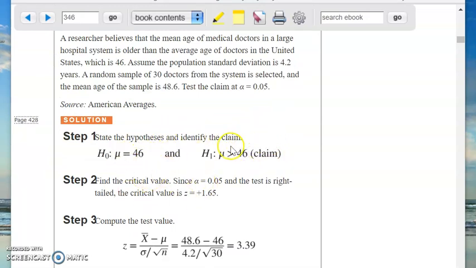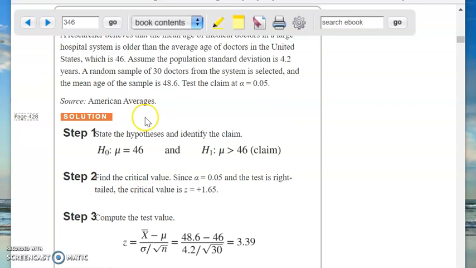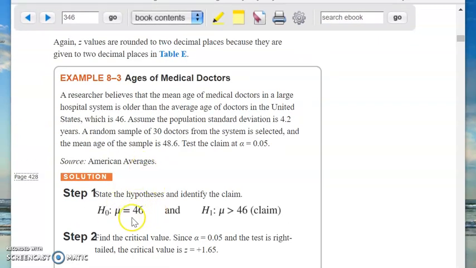So now here's the solution. State the hypotheses. Well, the null hypothesis is that mu is 46. In other words, it hasn't changed. You know, the null hypothesis is the status quo, basically, okay? And what the null hypothesis is saying is that, hey, you took these guys out of this large hospital, and just because they're a little bit older, that doesn't prove that they came from a different population. They came from the same population.